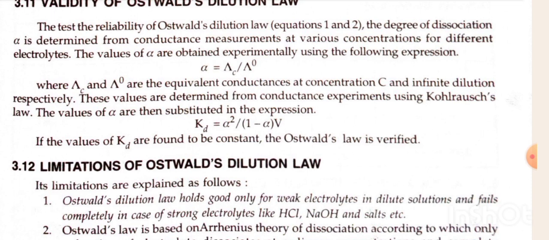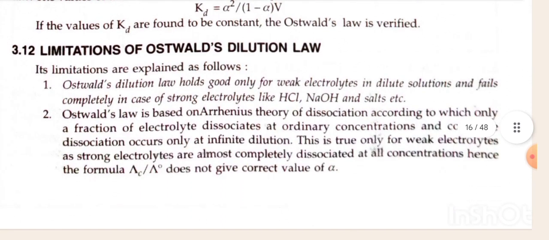The values of alpha are then substituted in the expression Kd is equal to alpha square divided by 1 minus alpha into V. If the values of Kd are found to be constant, the Ostwald law is verified. Limitations of Ostwald dilution law. Its limitations are explained as follows.